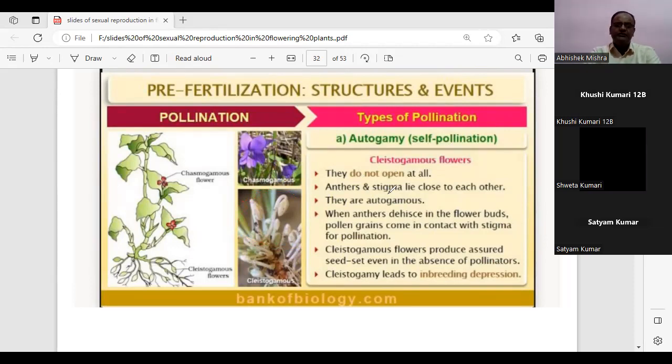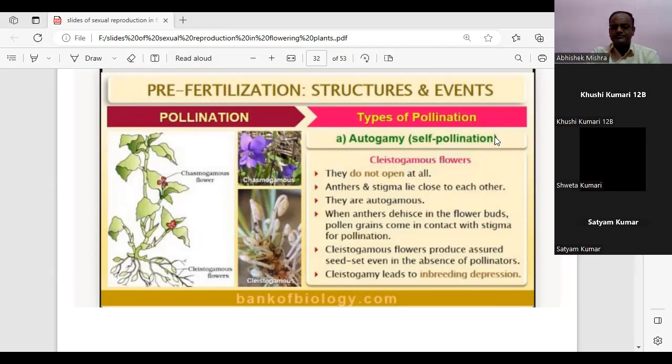That means pollination and fertilization will happen even if the pollinators are absent. If the agents of pollination are absent, the chances of fertilization are still a sure phenomenon.